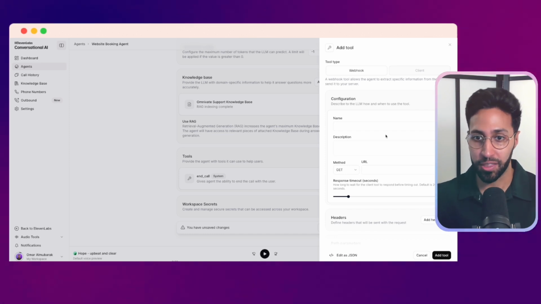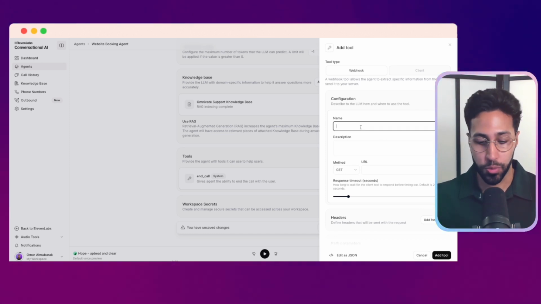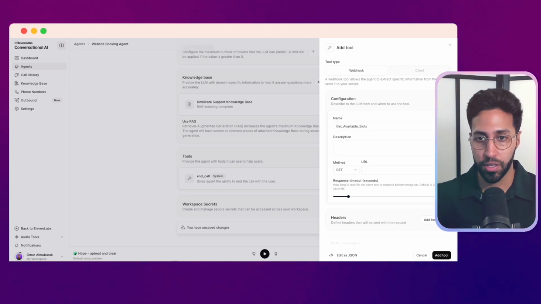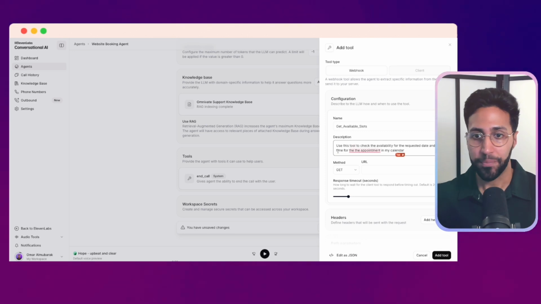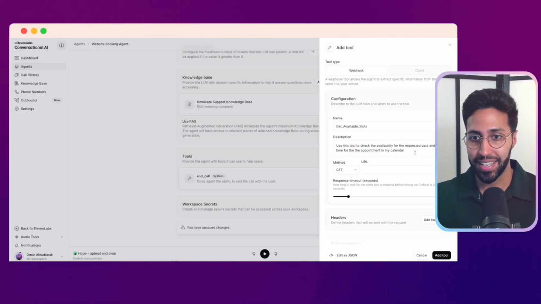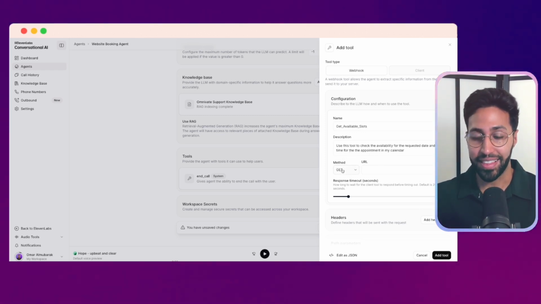And it does this using this tool. So what we'll do is we're going to call it get available slots, and we need to give it a description so the voice agent knows when to use it. So I'm just saying use this tool to check the availability for the requested date and time for the appointment in my calendar. And then this is the magic part.